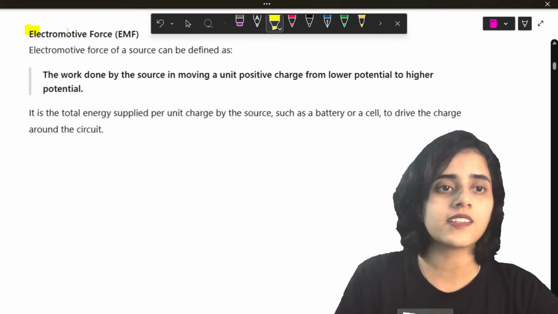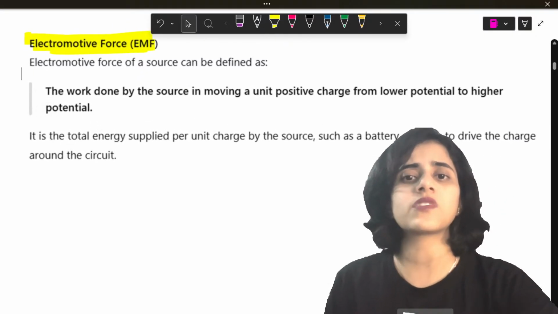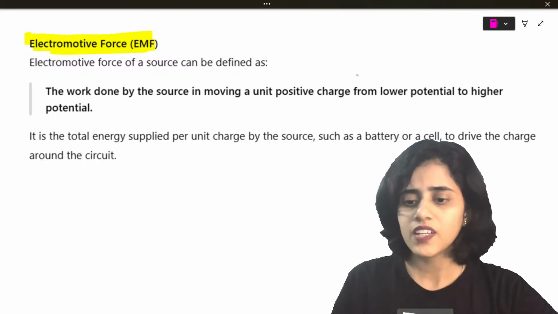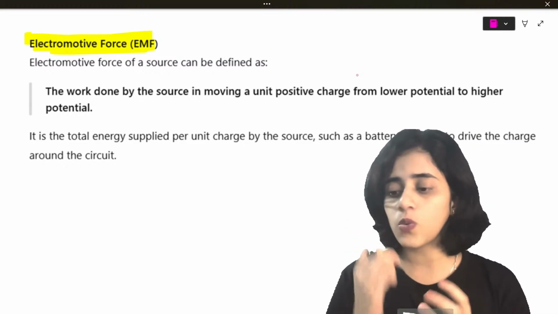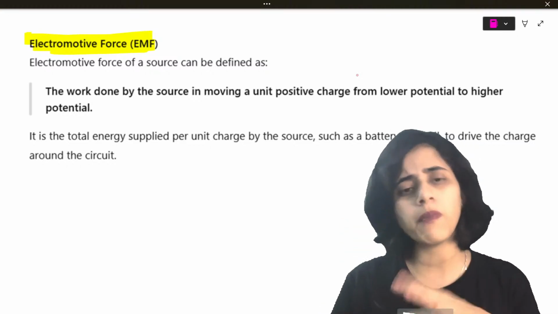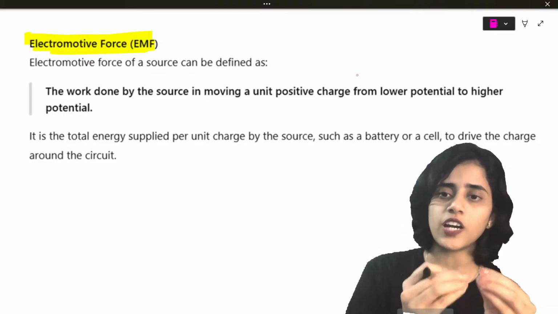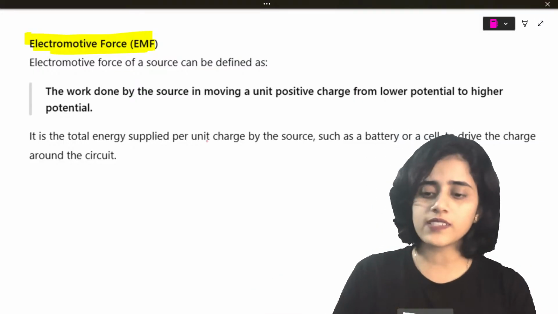Let's move on to the next term that we're going to learn, which is electromotive force, also called EMF. You might have heard about this term. So what is that? It is basically the work done by some source to move one positive charge from a lower potential to a higher potential. Okay, now what does that mean?